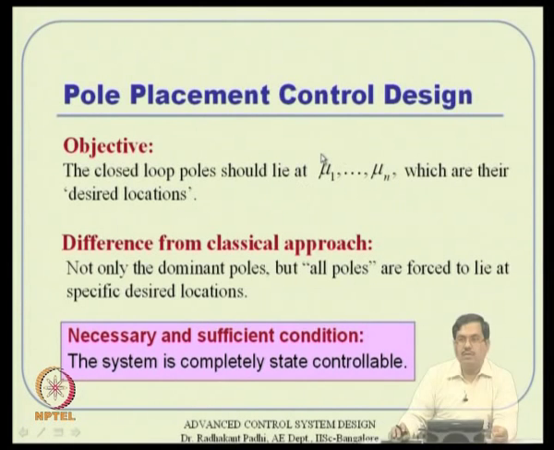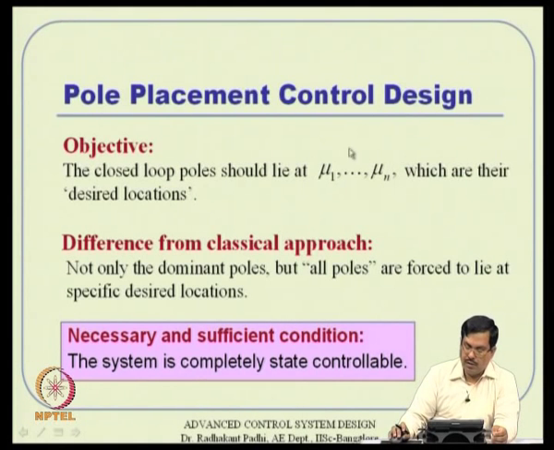The locations should be dictated by our choice, which will eventually come from time domain specifications most of the time, or sometimes partly from frequency domain specification also. So, this mu1 to mu_n are the desired locations, remember that. The original system poles need not be at those locations, they can be somewhere else. But we want to design a controller such that the closed loop system poles should be located here. As I told, the difference from the classical approach is not only the dominant poles, but all poles are forced to lie at specified desired locations. That is the difference.